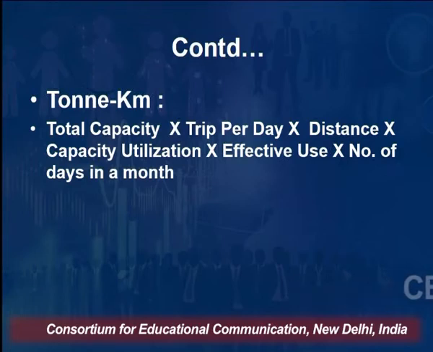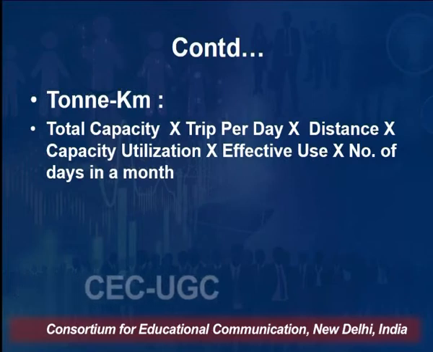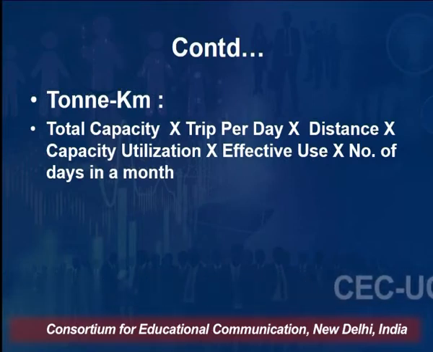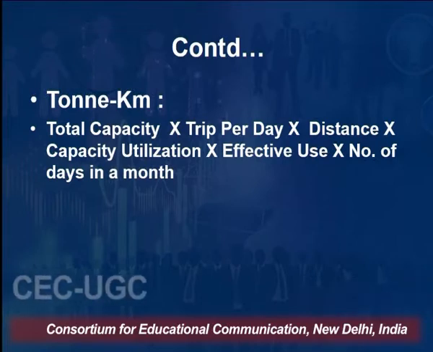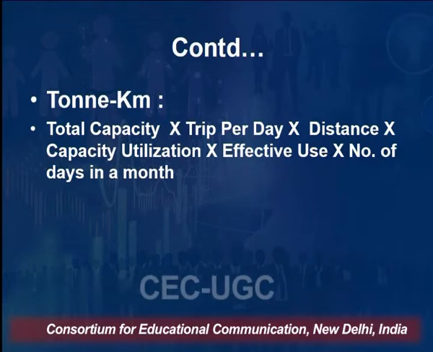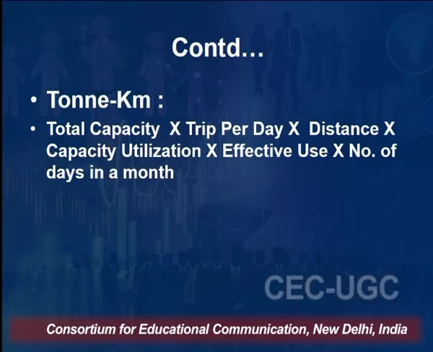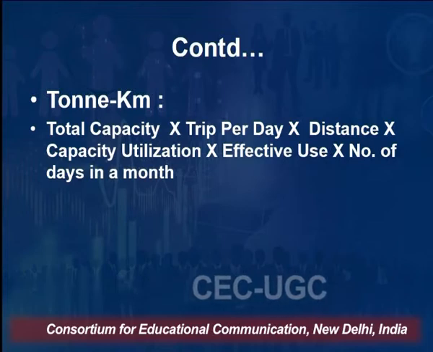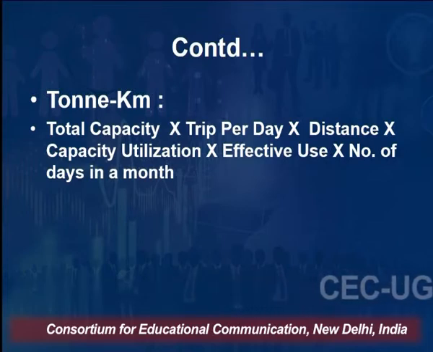Then I have to take care of the effective usage, where the vehicle is laid up or it is going for repairs. So that also is supposed to be adjusted. So into effective use, and then number of days in a month, of course, because this is going to give me a per day calculation. So number of days in a month is supposed to be multiplied to arrive at ton kilometer.